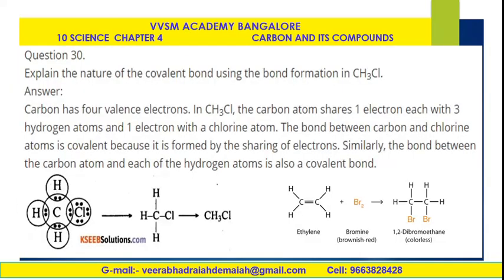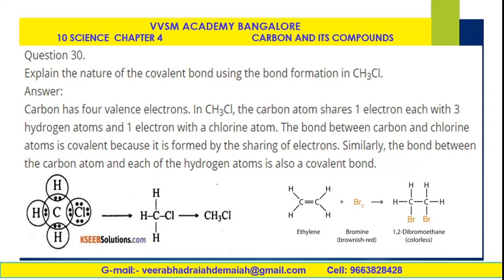Question number 30. Explain the nature of covalent bond using the bond formation of methyl chloride. My dear friends, this is the tetravalency of carbon. When chlorination occurs, chlorine combines with methane in the presence of sunlight, giving a substitution reaction.